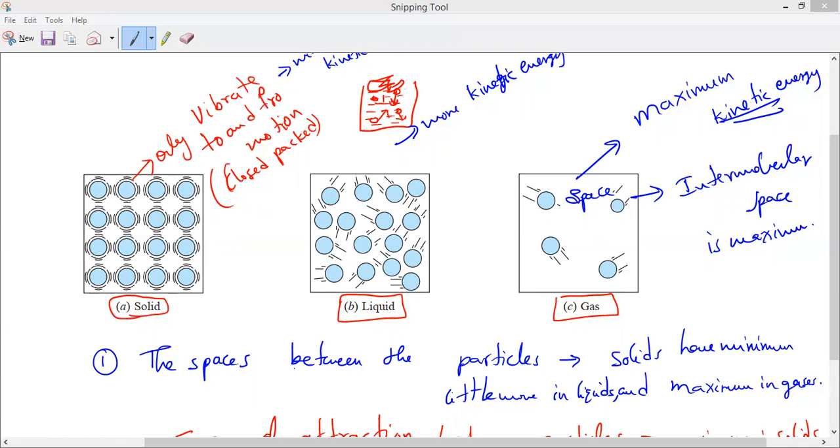Please write it and draw the diagram also. So this is all about the properties of solids, liquids and gases, and why they have different properties. Does anybody have any doubt? Let me know. Clear? Yes, sir.